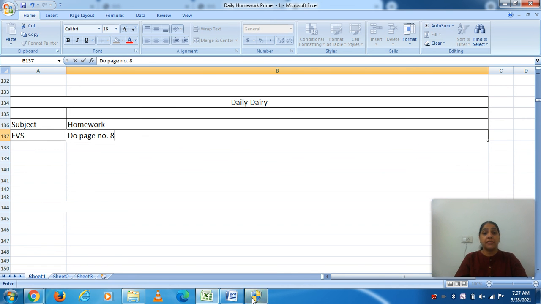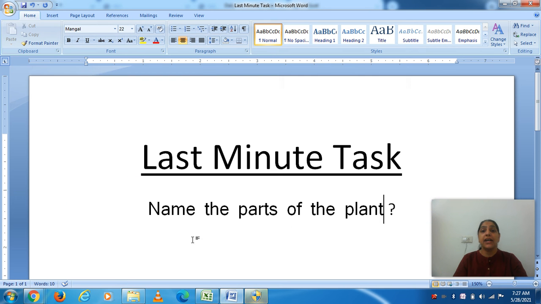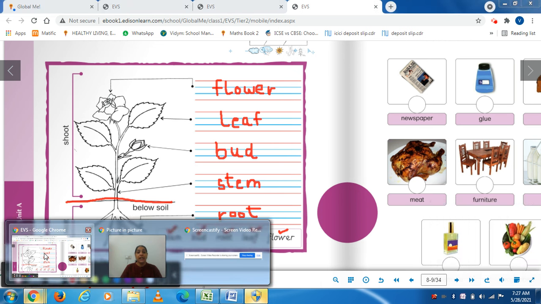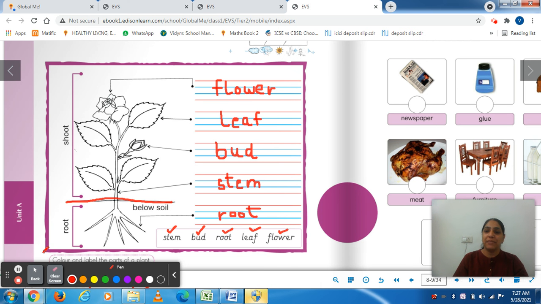Fine. And what is the last minute task? Name the parts of a plant. You have to name the parts of a plant. Like now, you can write root, stem, bud, leaf, and flower. Is it clear to you all? So, quickly finish your work and send me.